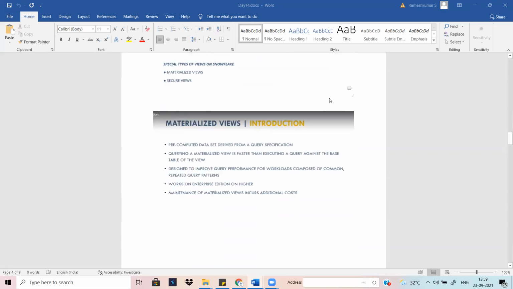So there are two types of views, materialized views and secure views. Snowflake offers the normal view, the materialized view and the secure view. Secure view means it maintains security. If you create a view, you can restrict other users so they can't run your view or get the view on their machine. You can restrict it in Snowflake. This is one of the special advantages of the Snowflake system.